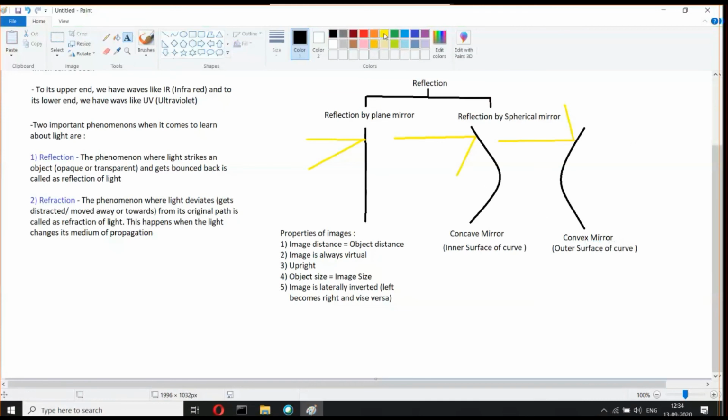Apart from that, most of the things are the same. Just give me a minute to make this.